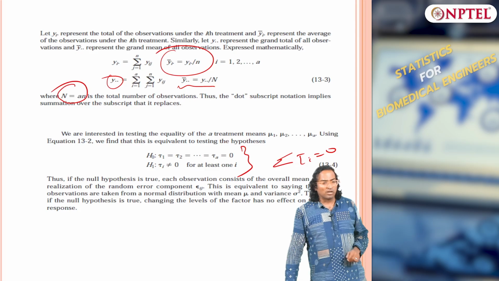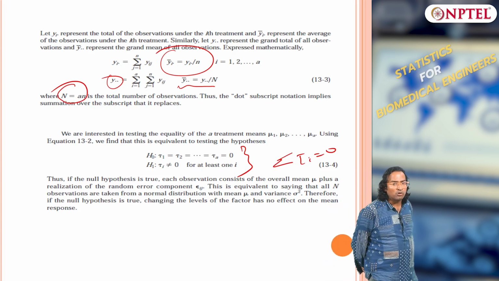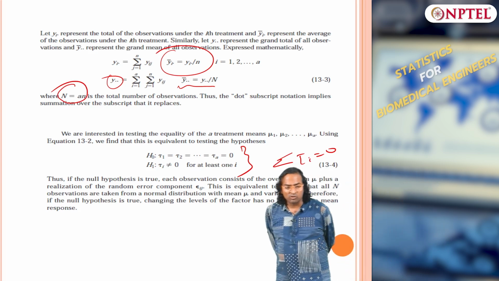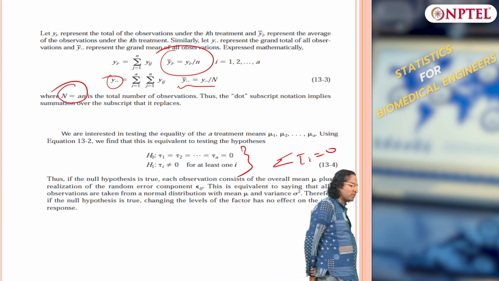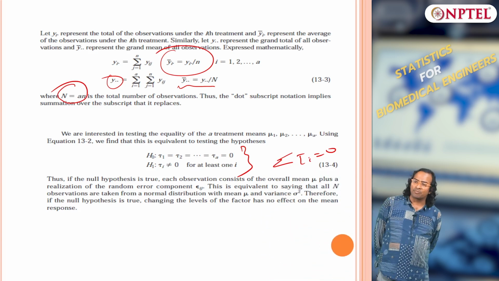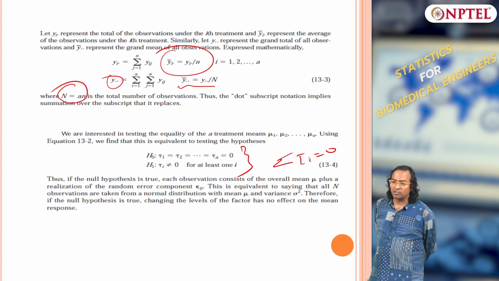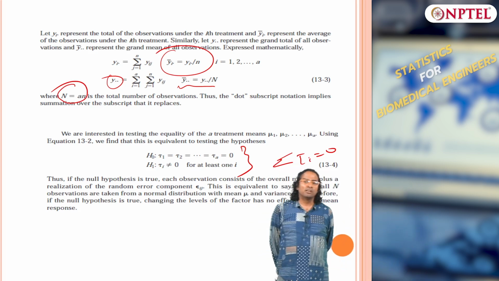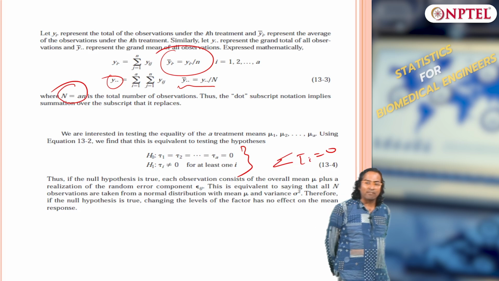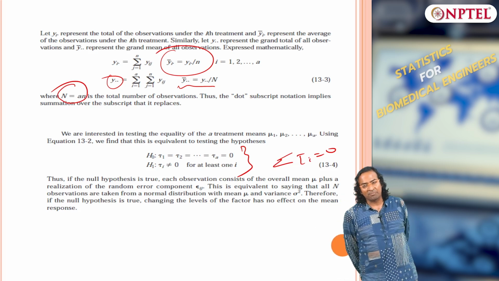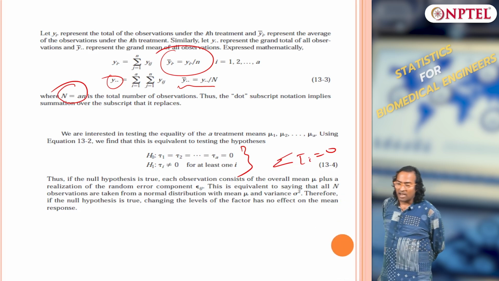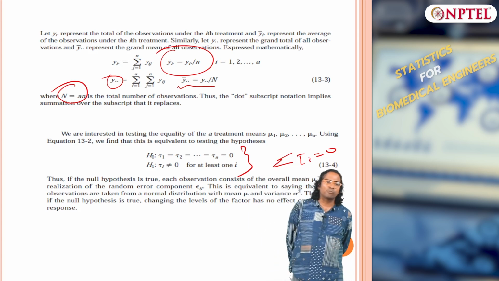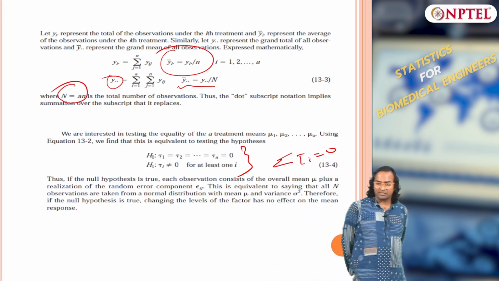Good morning everyone. In the last class we started talking about ANOVA, analysis of variance, and we covered some of the jargon, like what a response variable is and what a treatment is. We talked about two kinds of models, the fixed effects model and the random effects model. In the fixed effects model, the treatment levels, or the number of treatments themselves, are fixed, and in the random effects model the treatments are a subset of a bigger population.